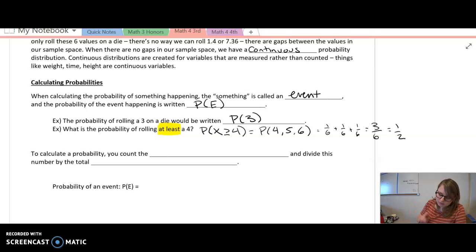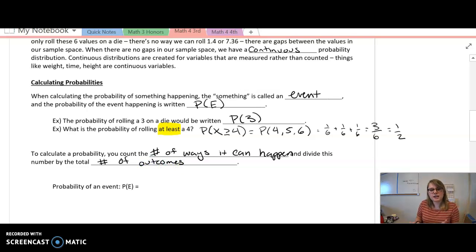So to calculate a probability, you count the number of ways it can happen and divide it by the total number of outcomes. So in our case, the number of ways we can roll a 1 is 1 time. But the number of outcomes we have is 6.